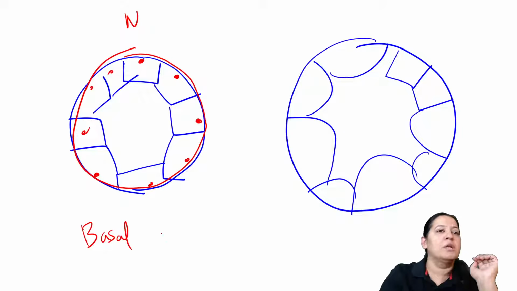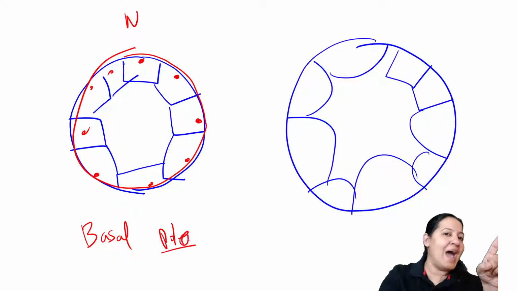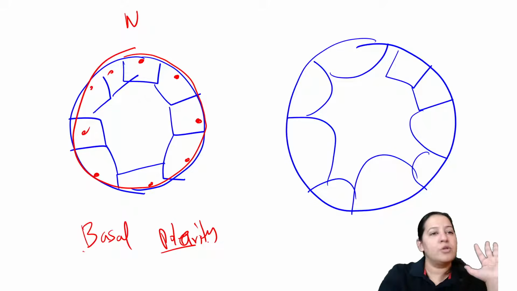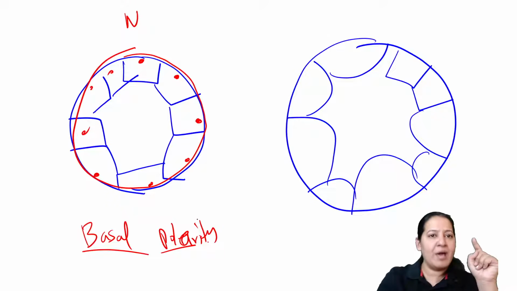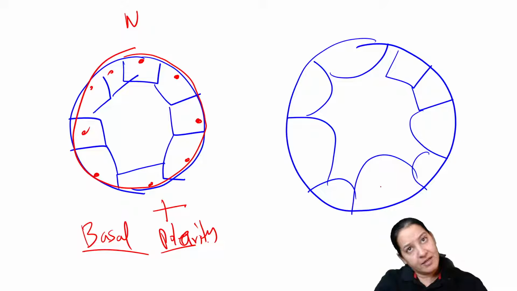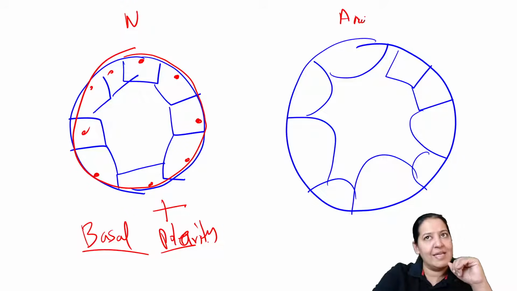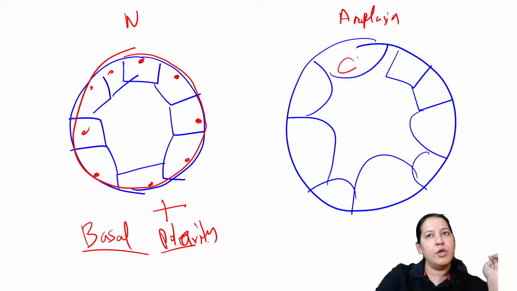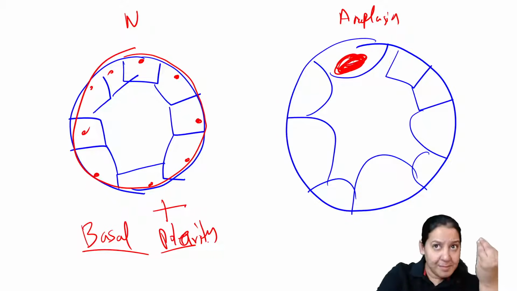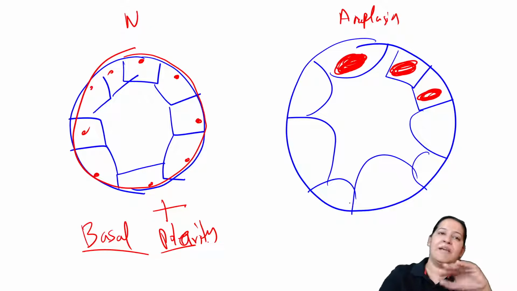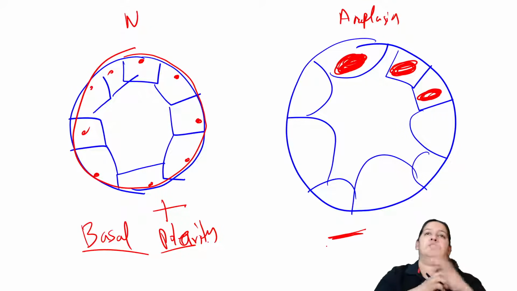Polarity means pole. The nucleus is present at a pole, towards the base. It is like north pole, south pole. So basal polarity is present normally. But during anaplasia, during malignancy, the basal polarity is lost. The nucleus is big and it is present anywhere. It is not necessary that it is always present towards the base. So basal polarity is lost in anaplasia.